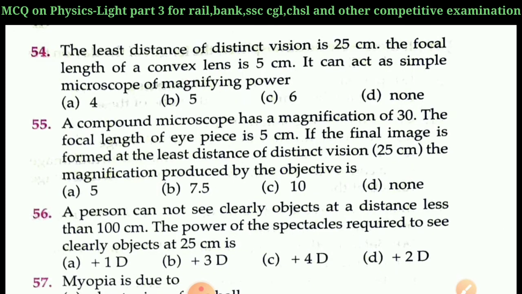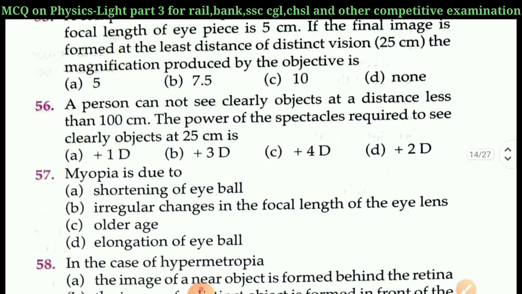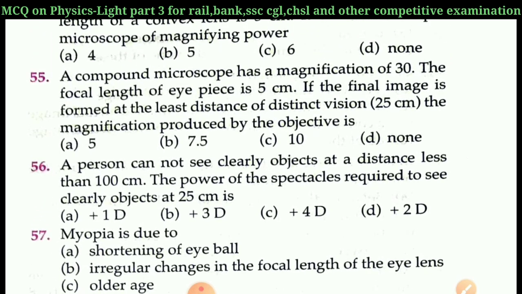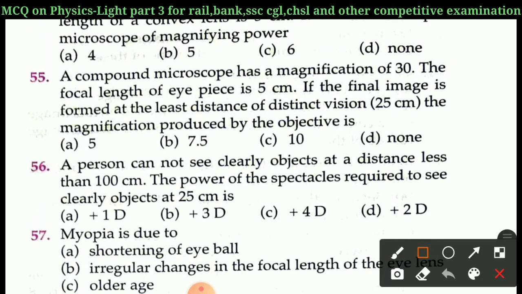Next question is question number 55. A compound microscope has a magnification of 30. The focal length of the eyepiece is 5 cm. If the final image is formed at the least distance of distinct vision, 25 cm, the magnification produced by the objective is A 5, B 7.5, C 10, D none. Right answer of question 55 is option A, 5.